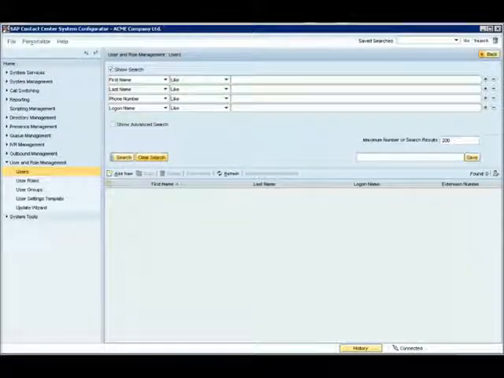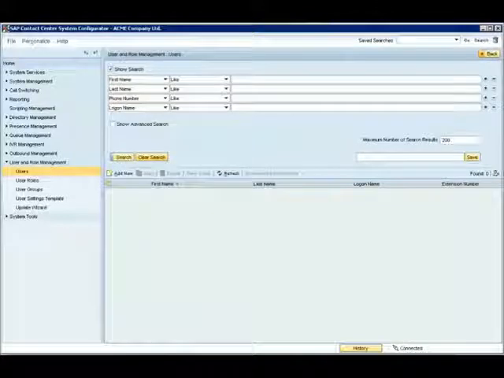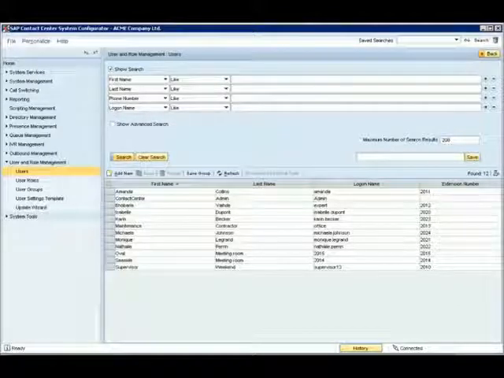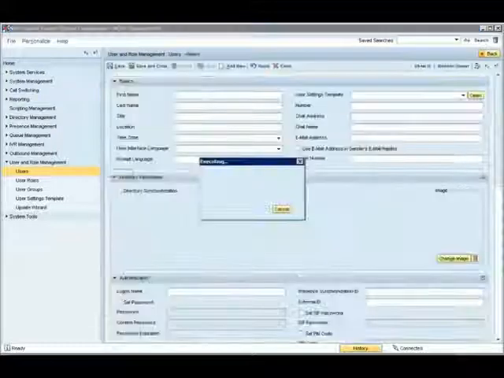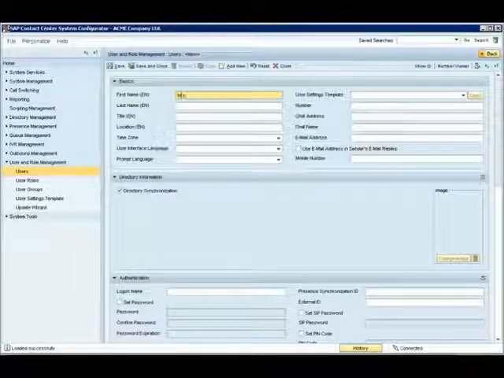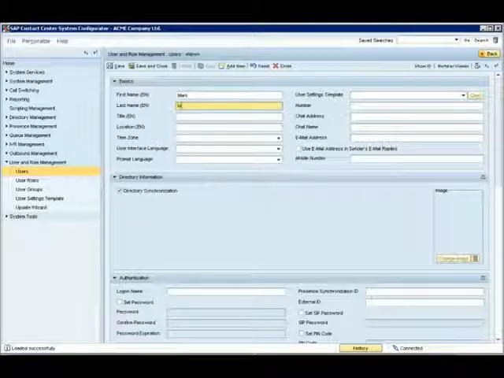Here we have a pre-configured SAP Contact Center solution. By clicking the search button, we see that there are already a few users in the system. We click the Add New button to add a new user. We can now manually fill in the user details to the basic segment.